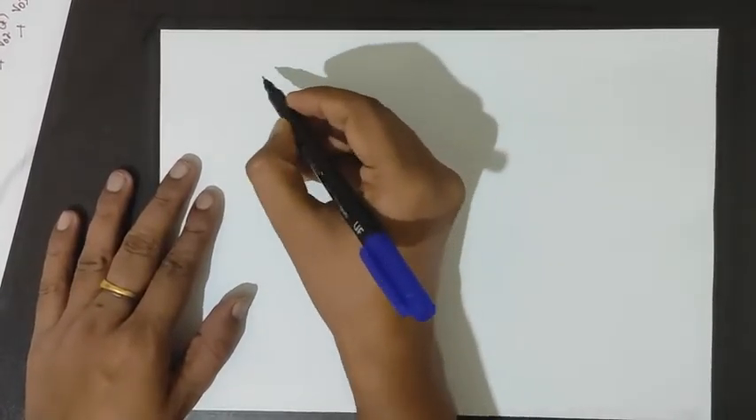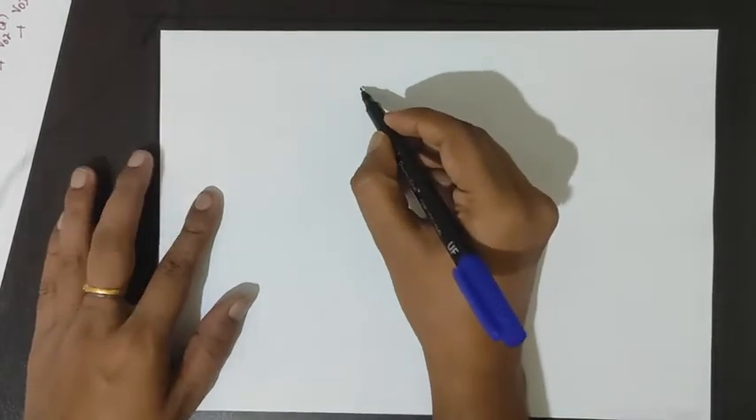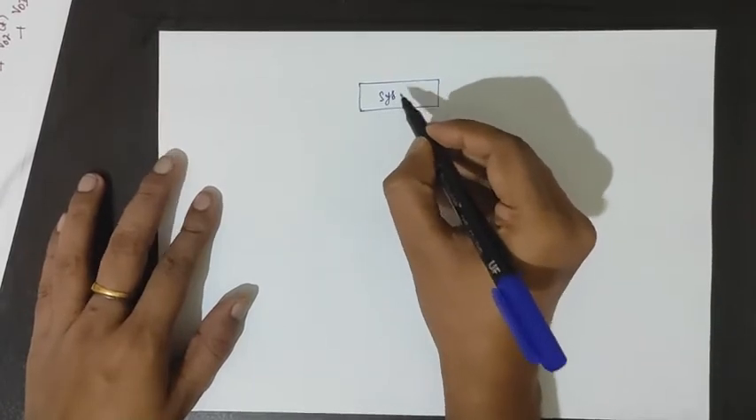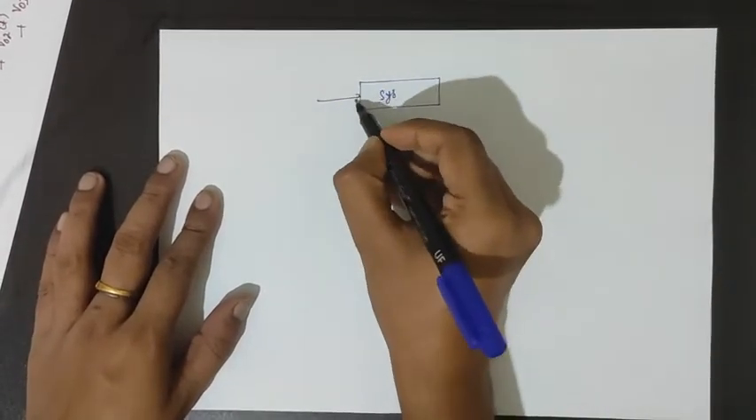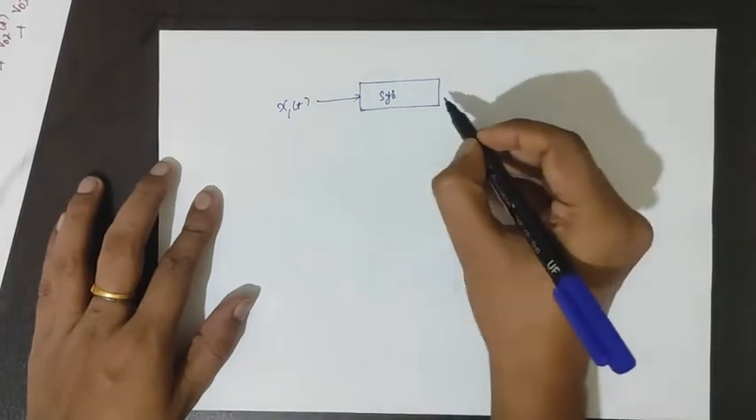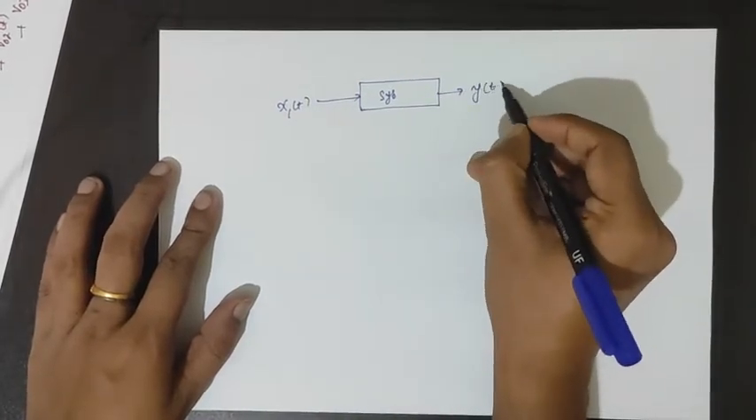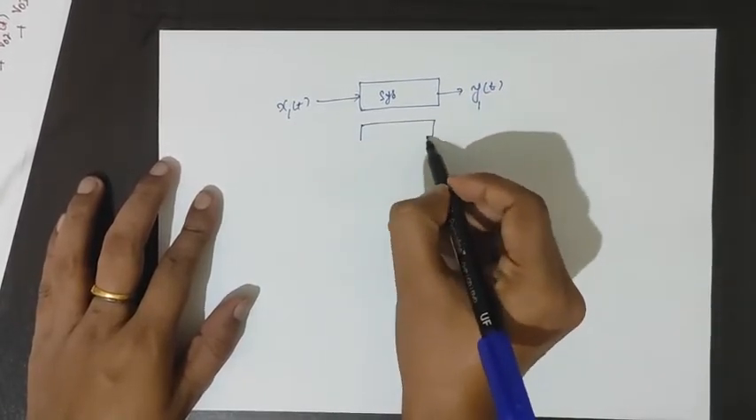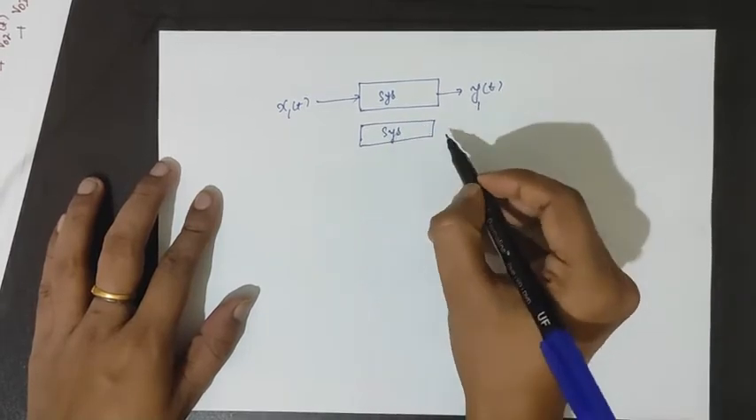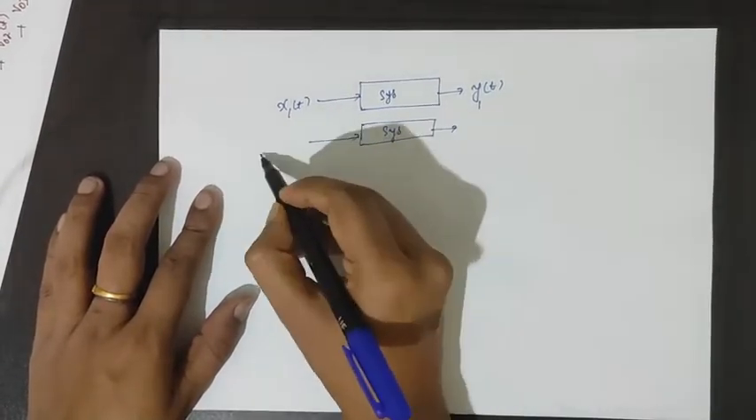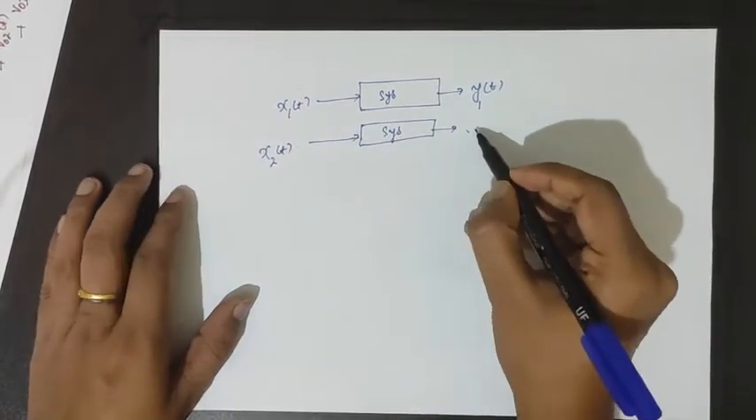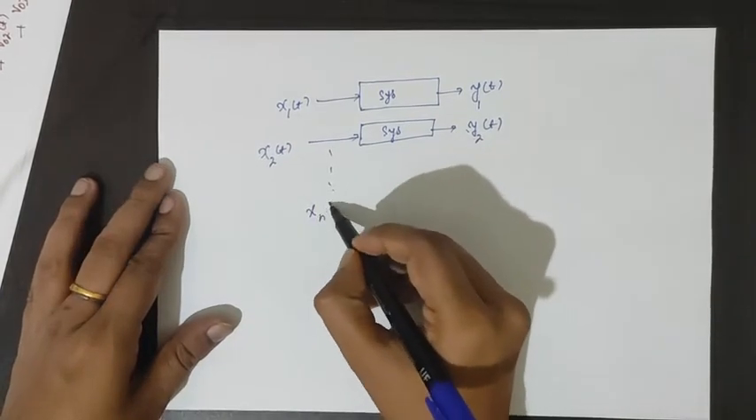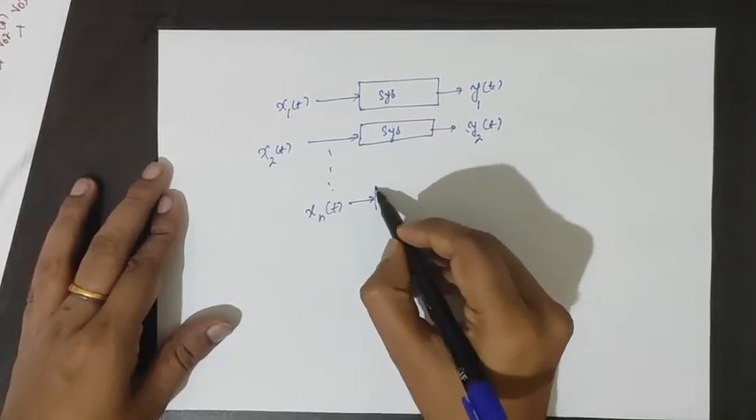Now let us combine the concept of both homogeneity and additivity. Suppose there is a system with input x1 of t, and it will give an output y1 of t. Similarly, for the same system, for input x2 of t, we get an output y2 of t. Similarly, for n number of inputs,